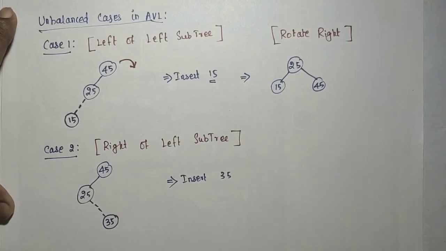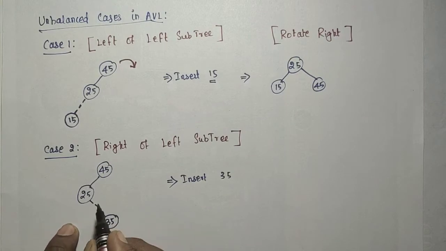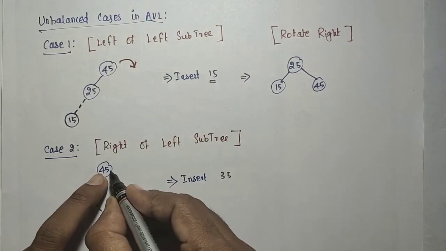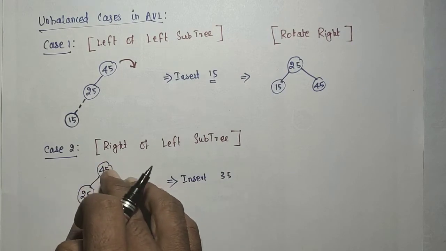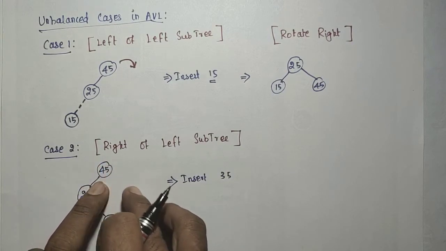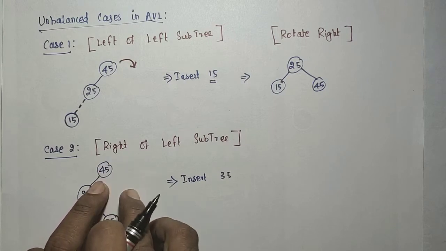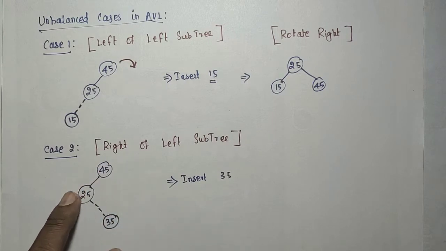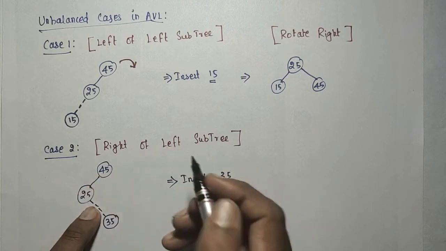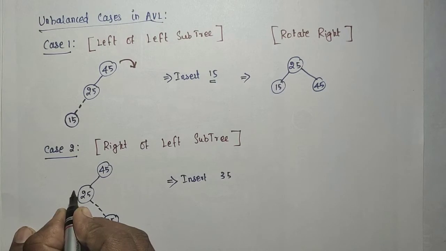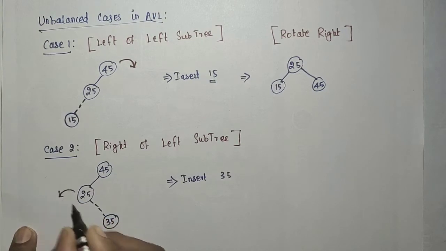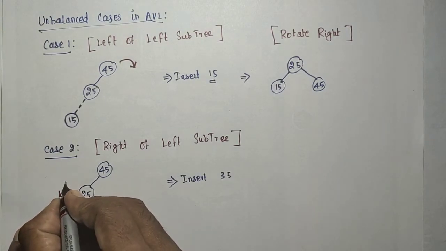The solution here needs two rotations, a double rotation. What does two rotations mean? Here, the root 45 goes unbalanced, and that unbalanced node has to be rotated to the right side. But for this, the left subtree we have added to, so the left subtree has to be rotated to the left side first. That is the first rotation.